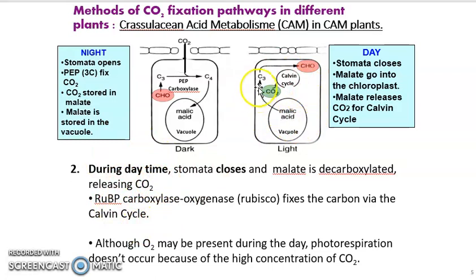Kalau kita tengok dekat sini, ni adalah Calvin cycle. Once malic acid or malate undergo decarboxylation, this carbon dioxide will enter the Calvin cycle, where the enzyme RuBP carboxylase oxygenase, or Rubisco, will fix the carbon via the Calvin cycle. And although oxygen may be present during the day, photorespiration doesn't occur because of the high concentration of carbon dioxide. Maksudnya disebabkan oleh concentration of carbon dioxide ini adalah tinggi, photorespiration tak boleh berlaku.